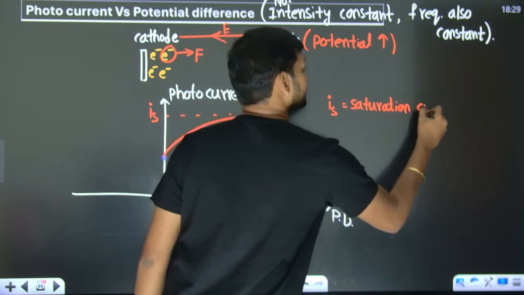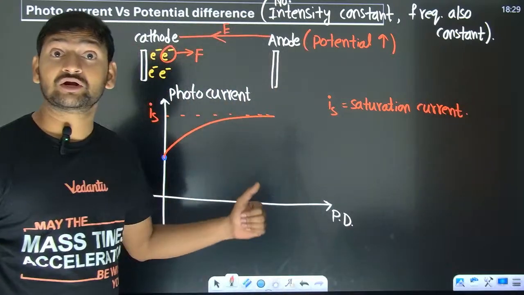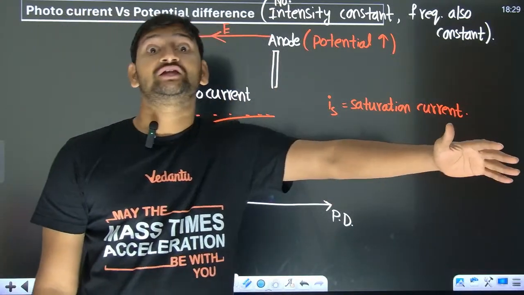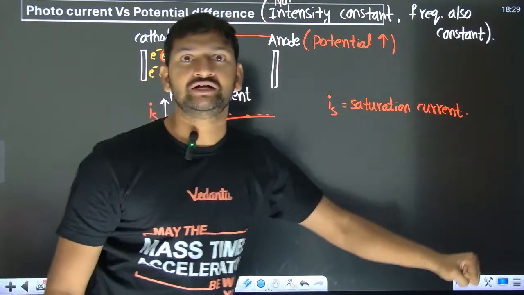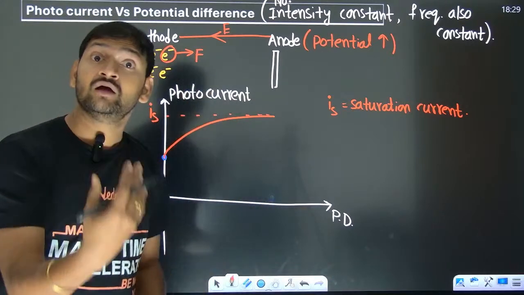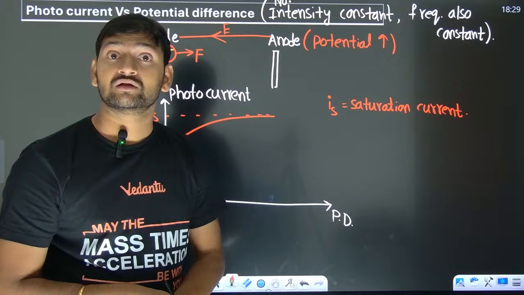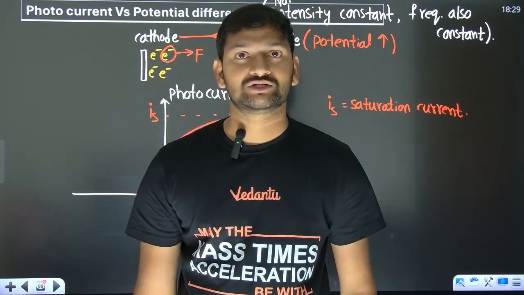Why is that happening? You have maintained a potential difference which is so strong that almost as soon as the electrons are produced, they are taken away. Now you have to wait for the next round of electrons to get produced. For example, for you to understand, every 1 second 4 electrons are getting produced.